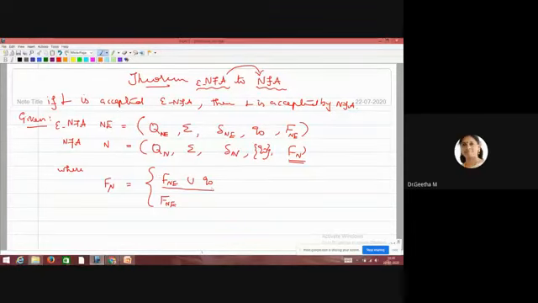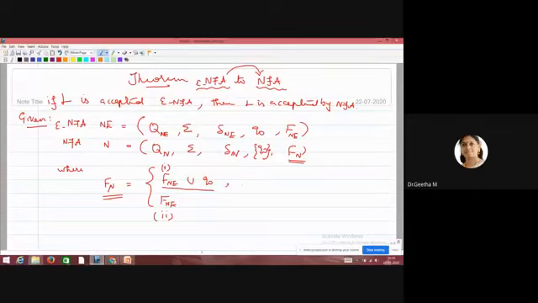This is the first case: you are adding Q naught to the final states of NFA with epsilon. The second case is you are not adding anything. So two cases are possible while identifying the final states of Fn. While identifying the final states of NFA without epsilon, Fn is equal to two possibilities. One is Fne plus Q naught, another one is Fne. Adding Q naught to the final states of NFA with epsilon is the first case.